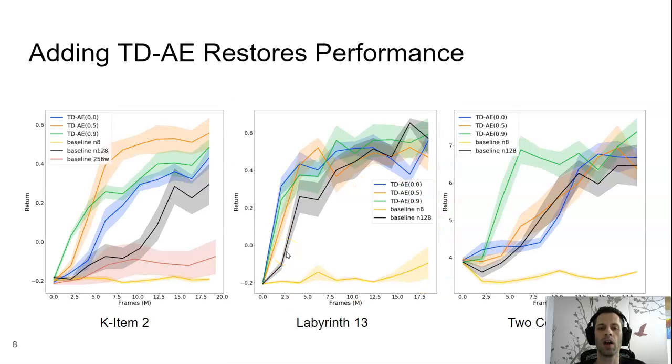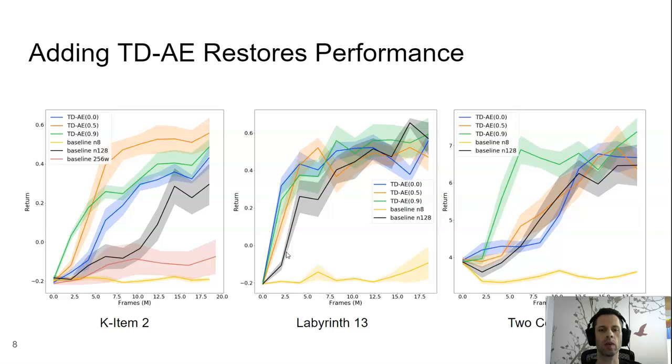In these plots, our baseline with tau equals 128 is shown as the black line, and with tau equals 8 is shown as the yellow line. We found that when using tau equals 8, adding the TDAE restored performance and even surpassed it at times.